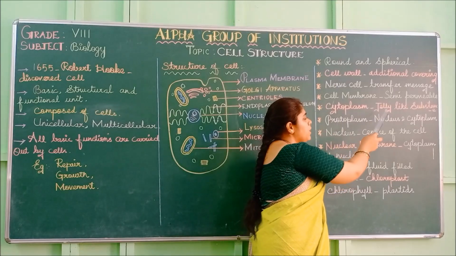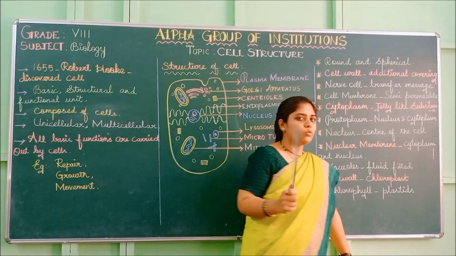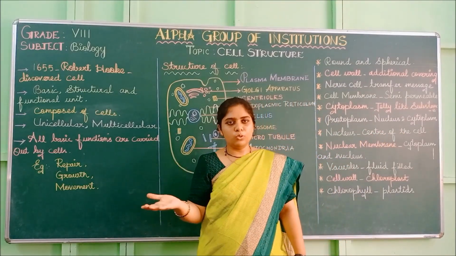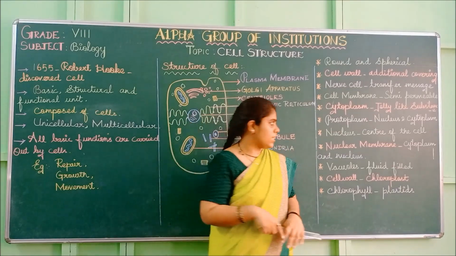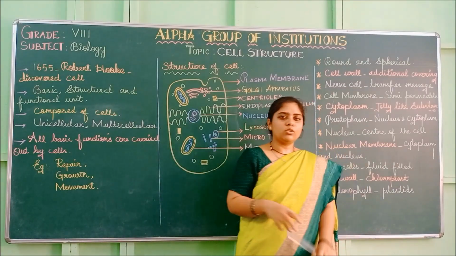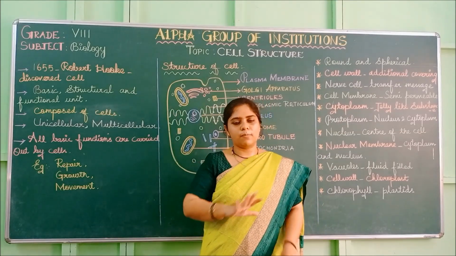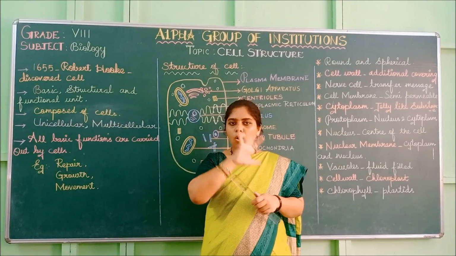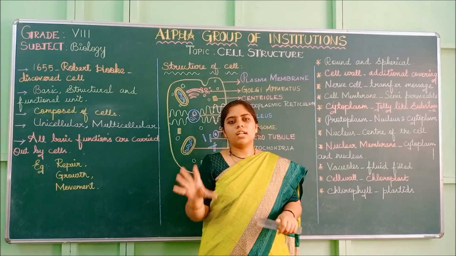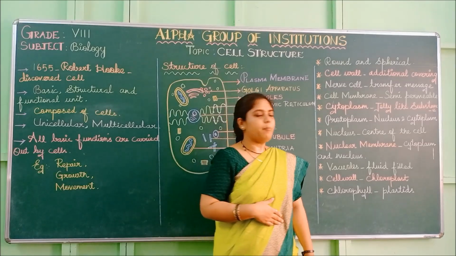Cytoplasm is a jelly-like substance. It will be present outside the nucleus, along with all the organelles. But protoplasm includes nucleus and cytoplasm. So together, each and every organelle is called protoplasm.